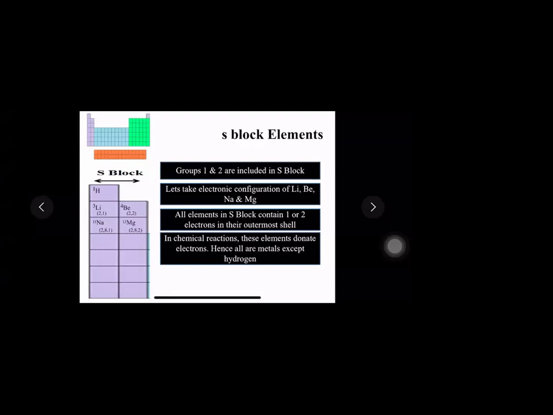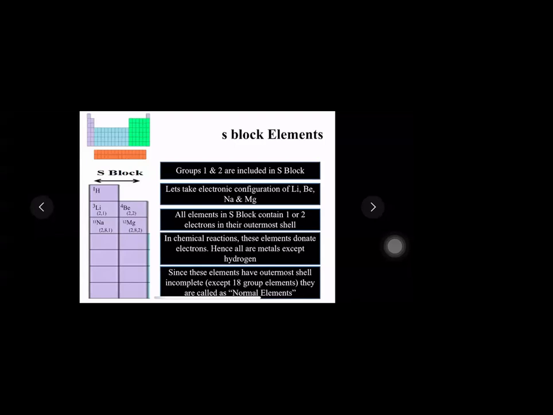But again, I'm writing here except hydrogen, as it is not considered as the only element of group 1. It is also similar to group 17. Moving ahead, since these elements have outermost shell incomplete, because they are not completely stable, they are going to donate electrons and then attain the stable electronic configuration. Hence, they are called normal elements. What are they called? Normal elements.